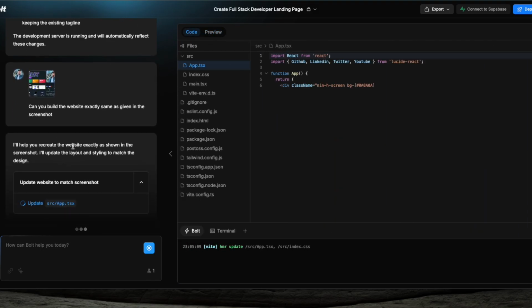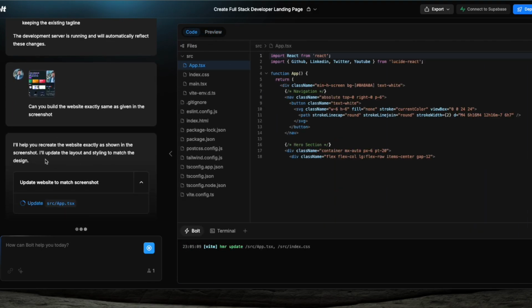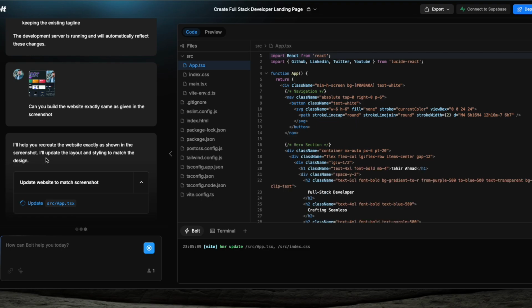I will help you recreate the website exactly as shown in the screenshot. I'll update the layout and styling to match the design. It's working for us.